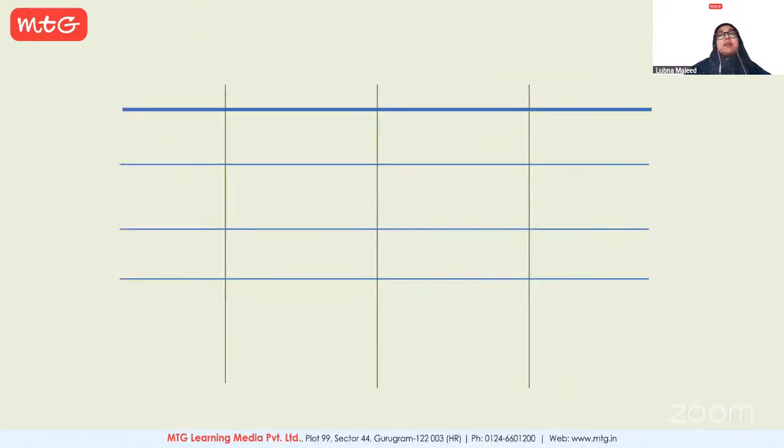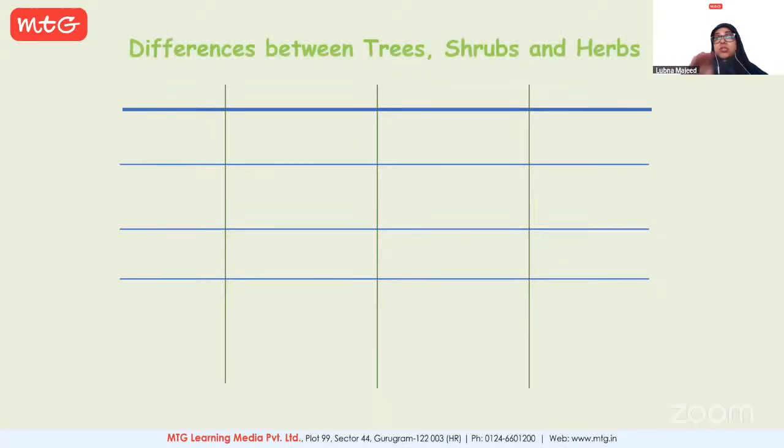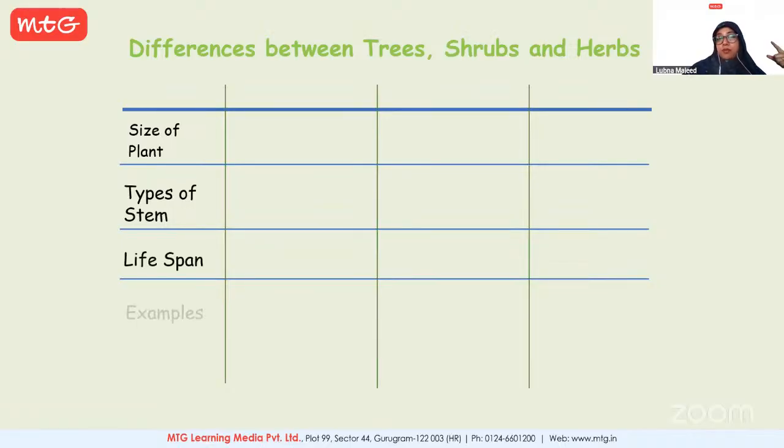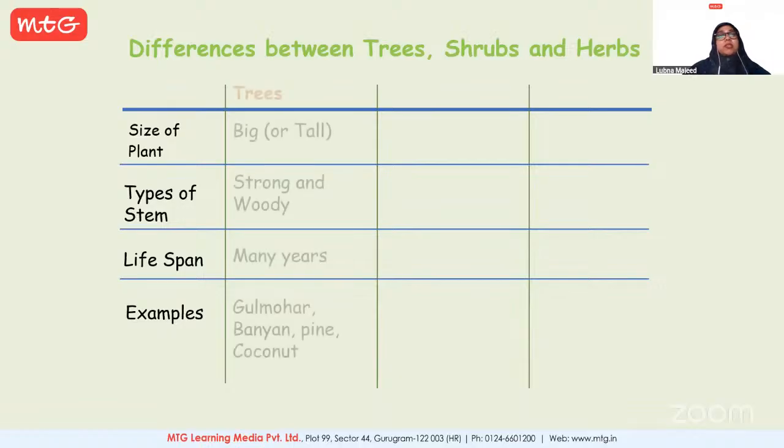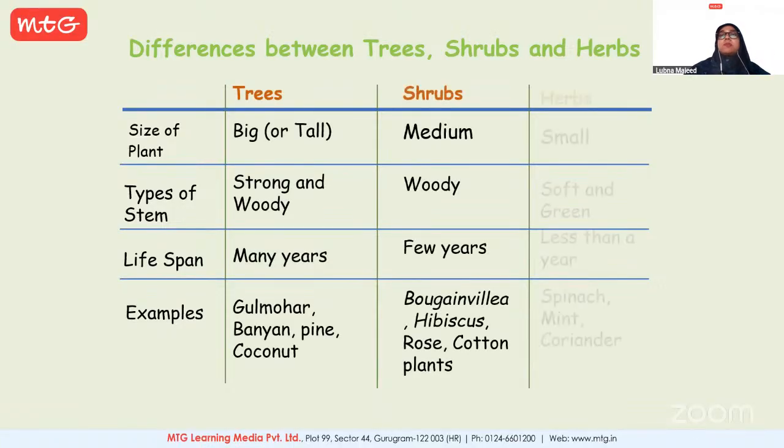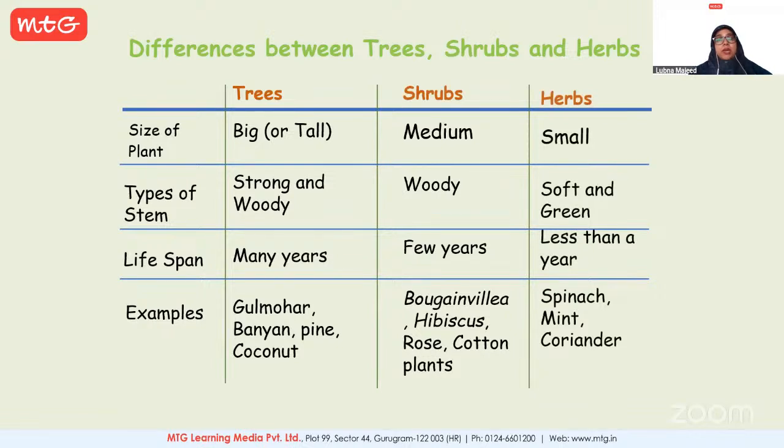Now let's have a look at the table, which clearly distinguishes between trees, shrubs, and herbs. It tells you the differences. First, the size of the plant. The second point is the type of stem. Then you have lifespan and then examples. Let's look at each one of them. I'll display all of them together so it becomes easy to compare. As you can see, trees, you may call them tall, you may call them big.